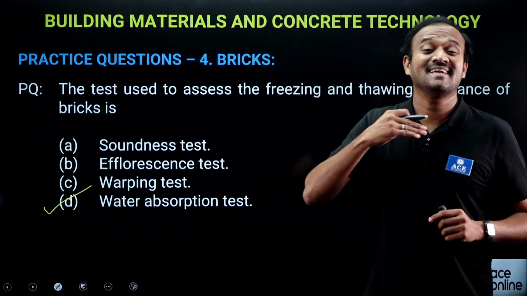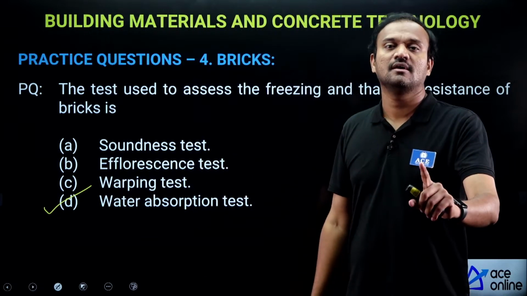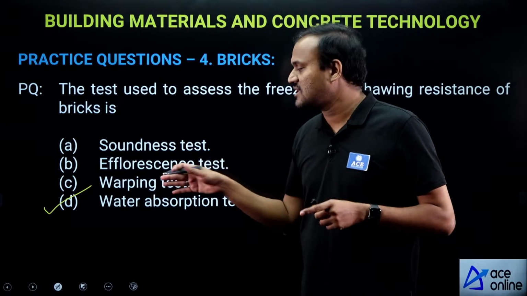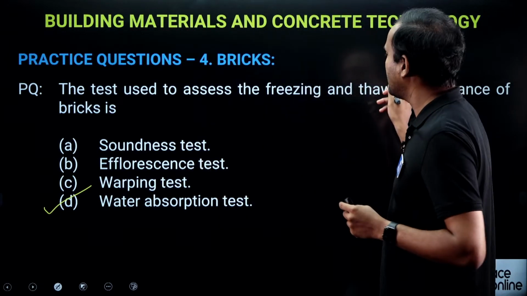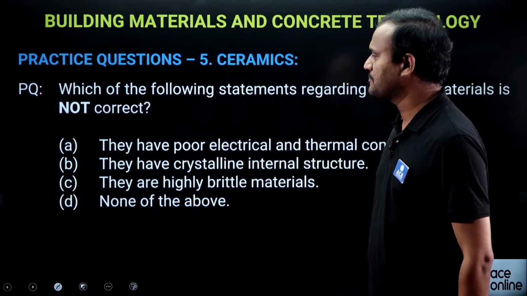Efflorescence test deals with presence of alkalis in bricks, nothing to do with freezing and thawing. Warping test is a shape and size test of the brick, again nothing to do with freezing and thawing. So water absorption test is the right option.